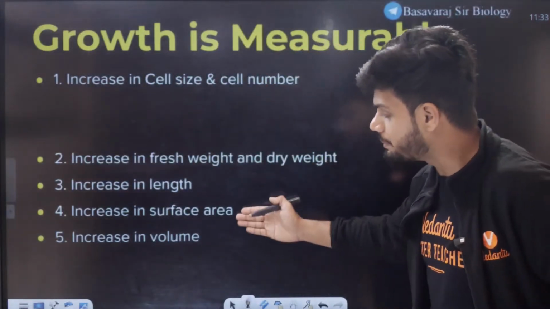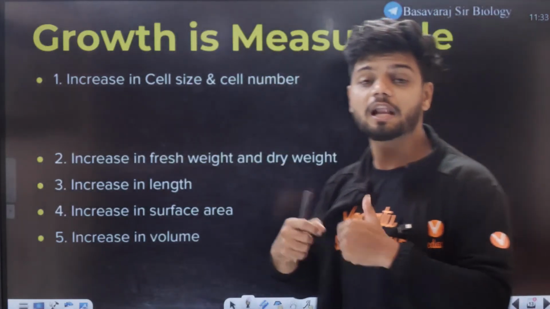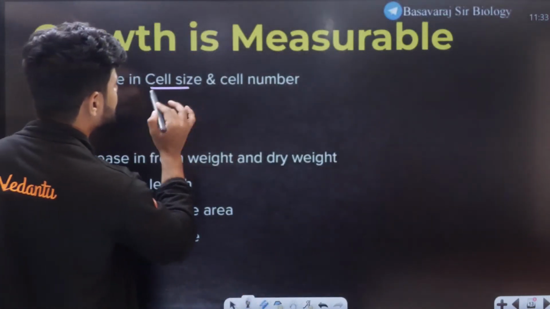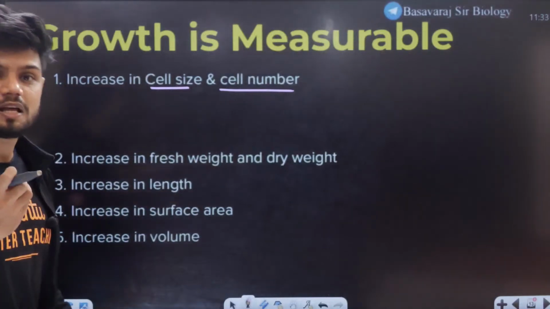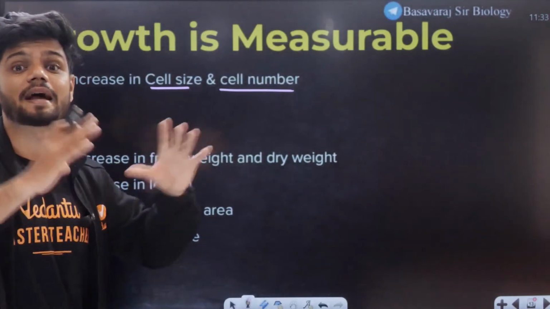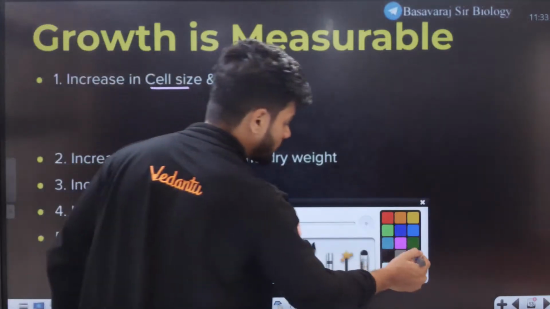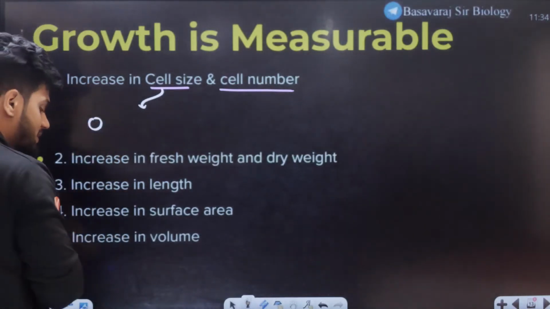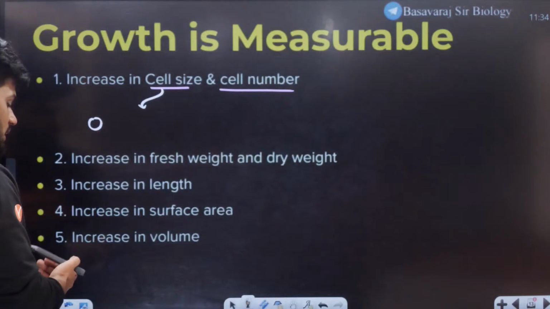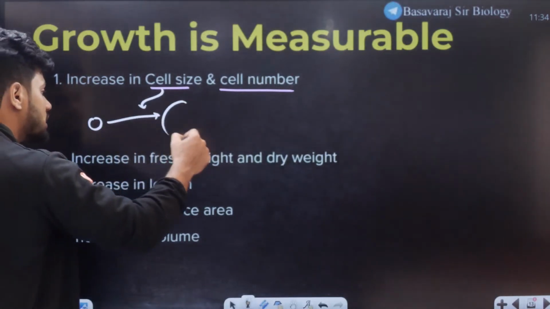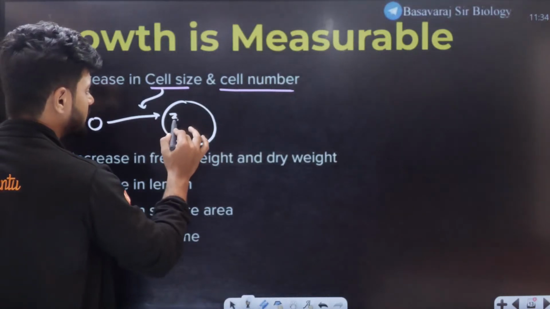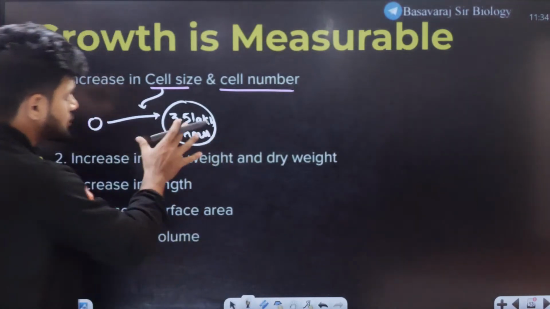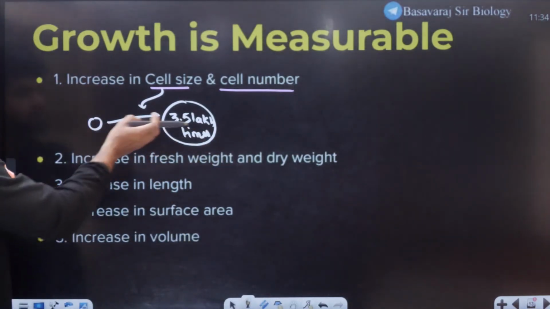And that is where the following parameters come in. These are the 5 different parameters which will help us to measure the growth. For example, increase in cell size and cell number. If not protoplasmic growth, we can see the entire increase in cell size itself. One small example they have given in NCERT is a watermelon cell. Initially the watermelon cell is so tiny, it will increase to such a large cell. It is almost increasing 3.5 lakh times. We can easily measure this because there is a large increase.